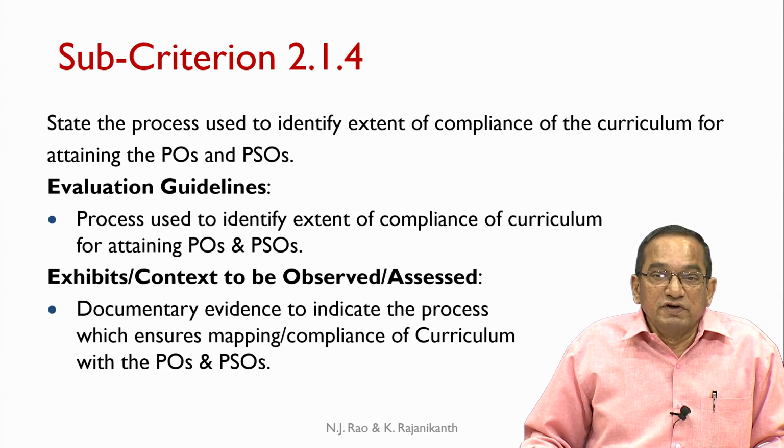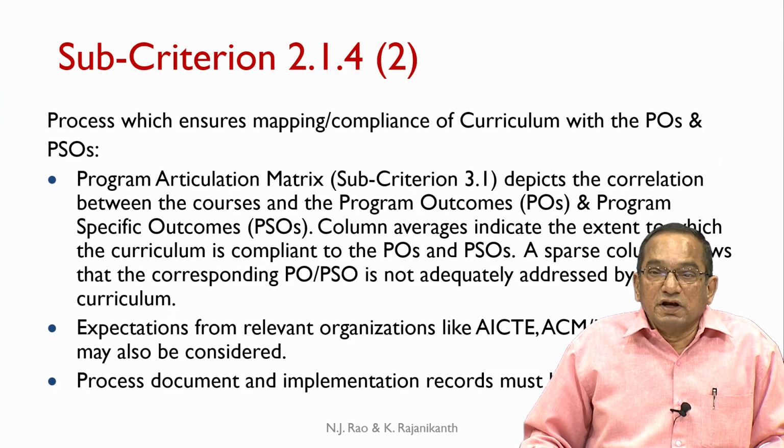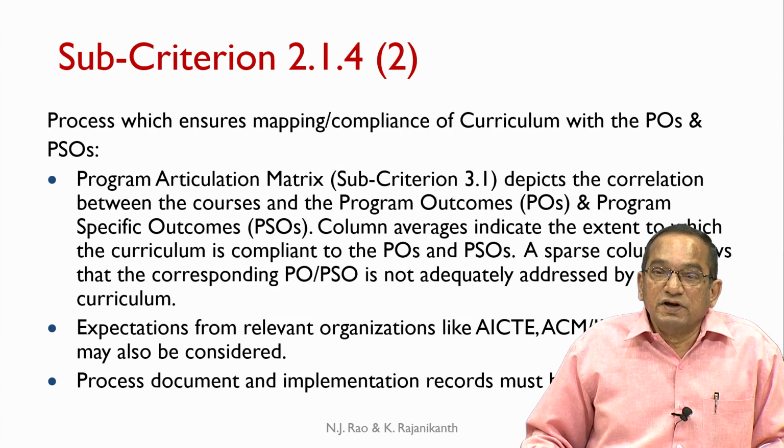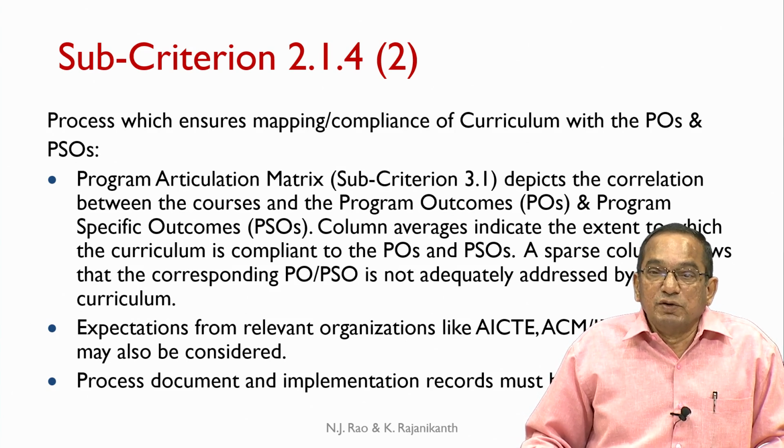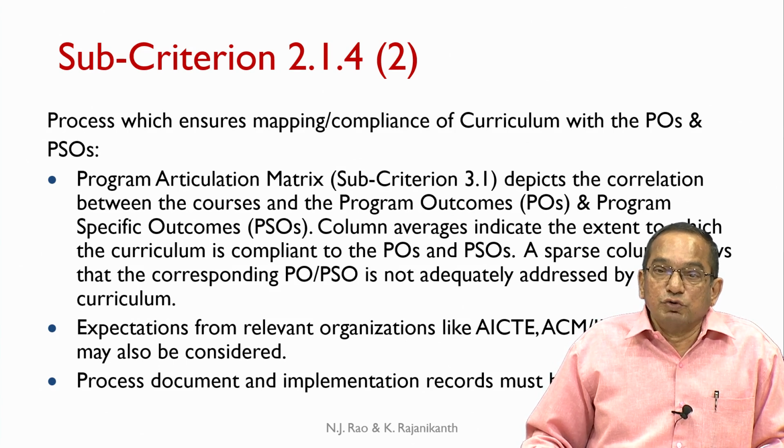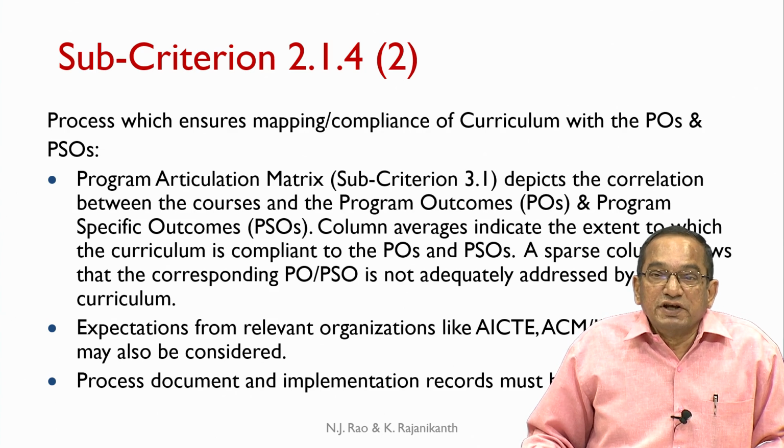The documentary evidence must be available to indicate the process which ensures the mapping and compliance of the curriculum with the POs and PSOs. There are many different ways of developing a process document for this purpose. One sample is shown here.